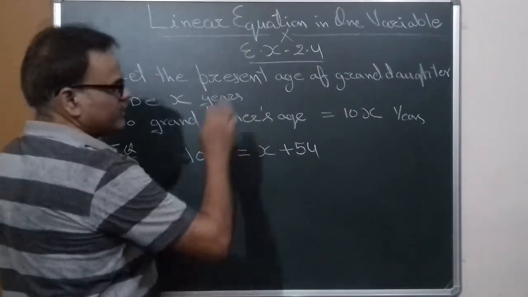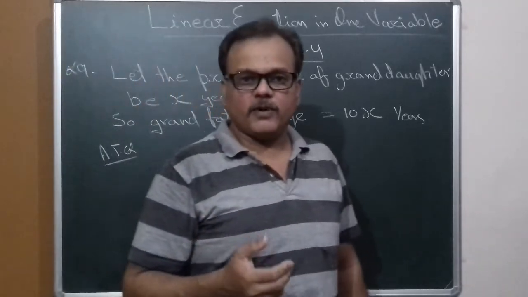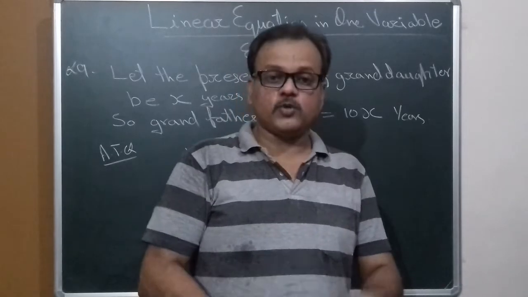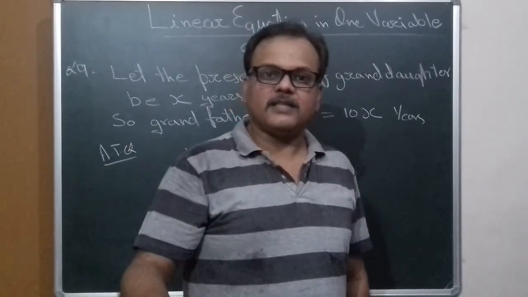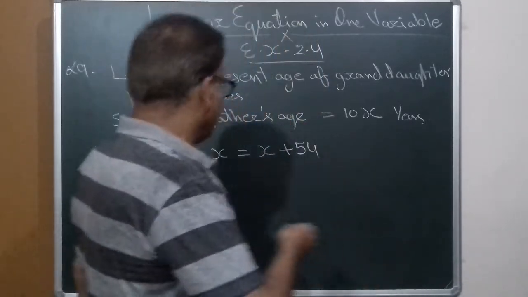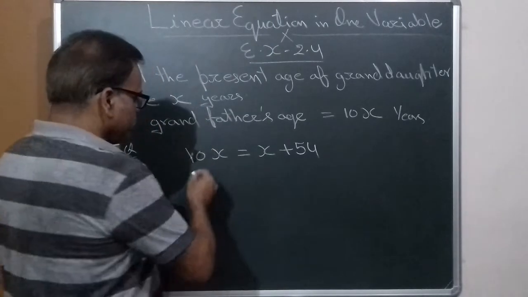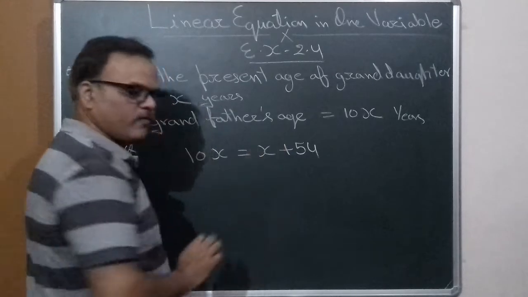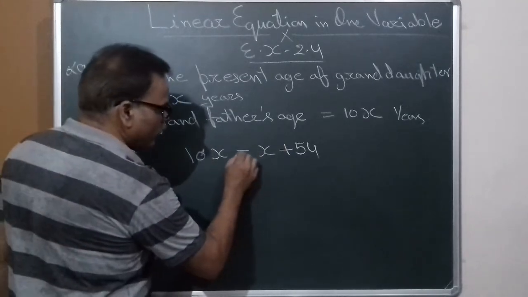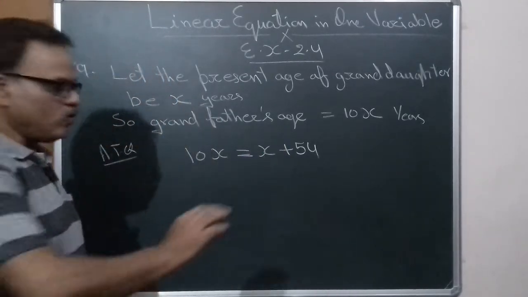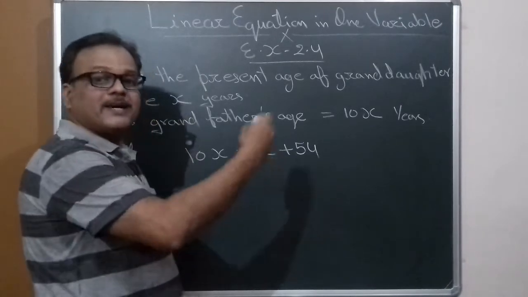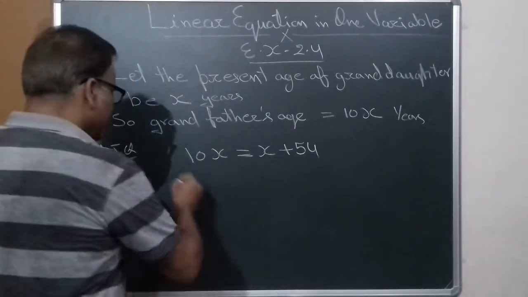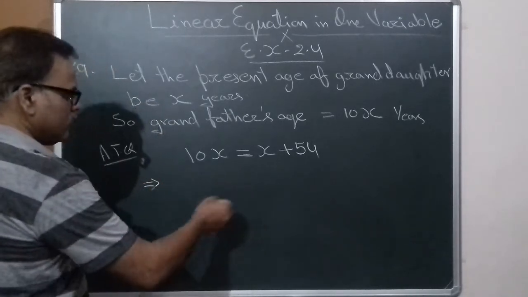So grandfather's age is 10x years, because he is 10 times older, and according to the question, he is also 54 years older than his granddaughter. So if we have to create an equation, 10x is equal to x plus 54. Why x plus 54? Because if you have to put this equality sign, you have to add 54 to the granddaughter's age, then both are equal. Clear?